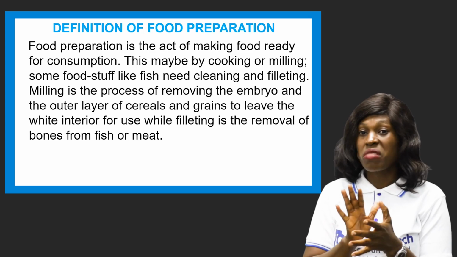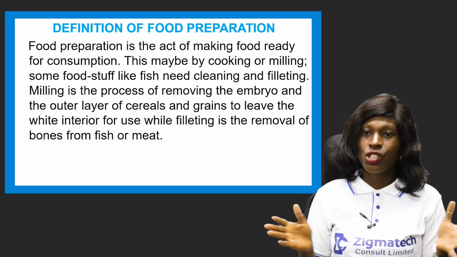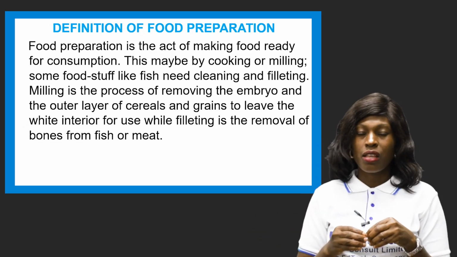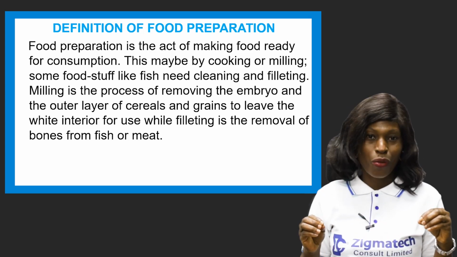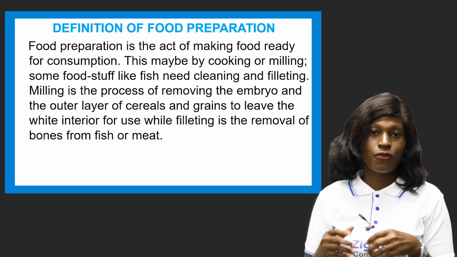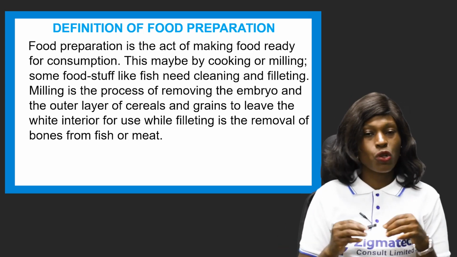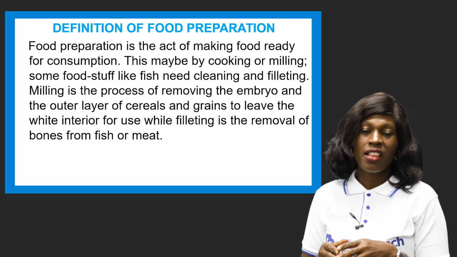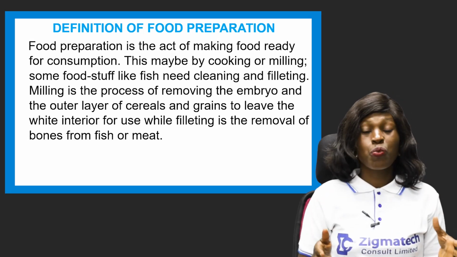Now this may be cooking or milling some foodstuff like fish, okay, you need to clean them, and then you need to get all those dirty things away from them so you can actually eat them healthy. So that process too is called food preparation, getting your meats and washing them, doing a whole lot of that. That is food preparation as well.